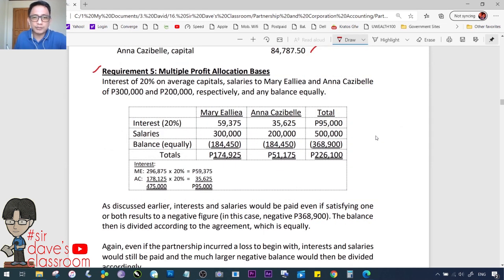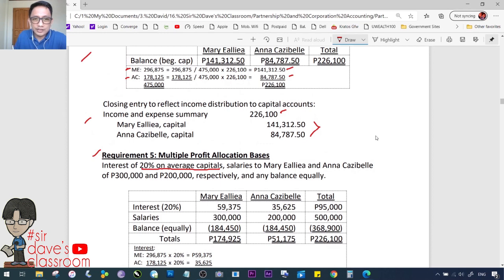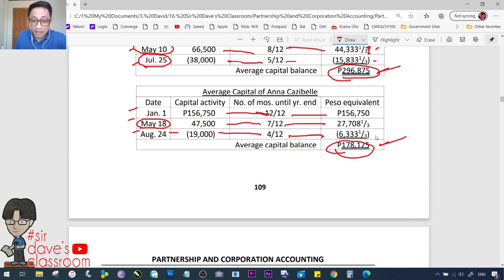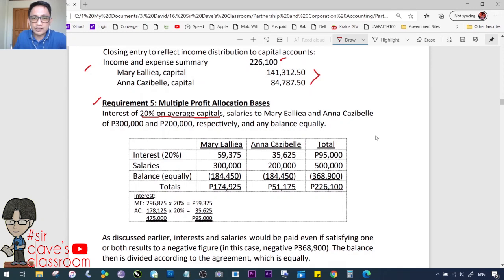Going back to our number 5 solution, interest of 20% on average capitals. Ilan sabi? So, ilan ba yung ating average capital balances? Kakukompute lang natin kanina, nandito pa sa taas. 296,875. Balik tayo sa computation. 178,125. 178,125 times 20%. These are your figures. 59,375 and 35,625.